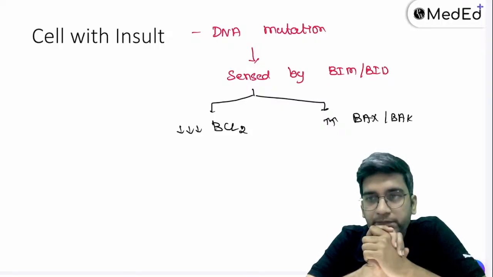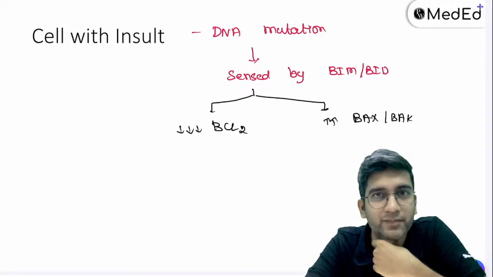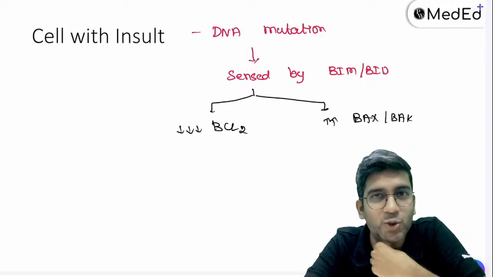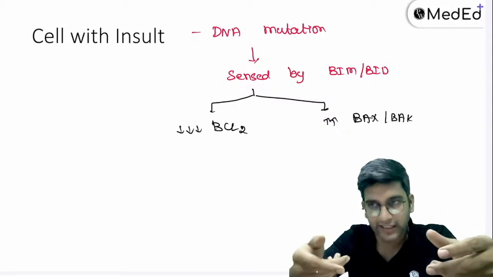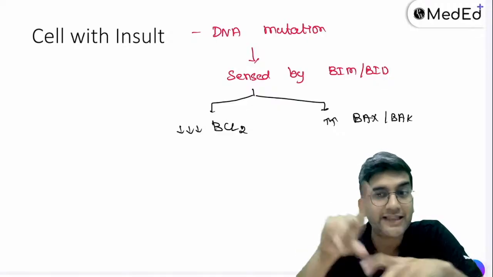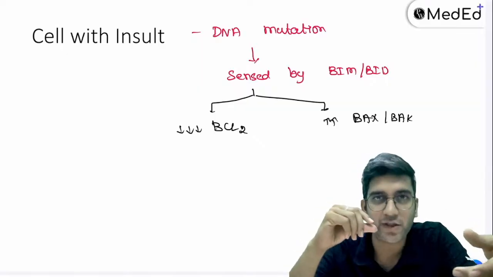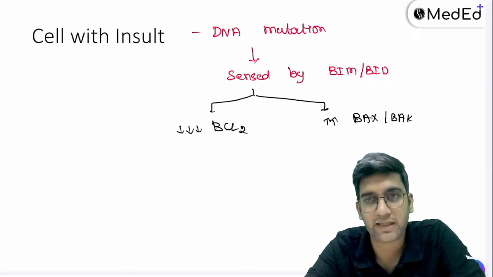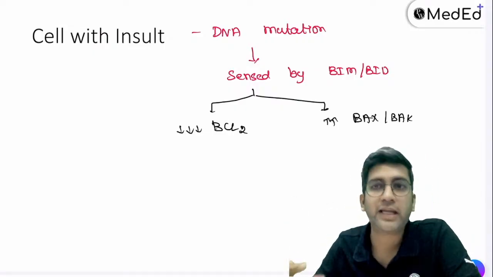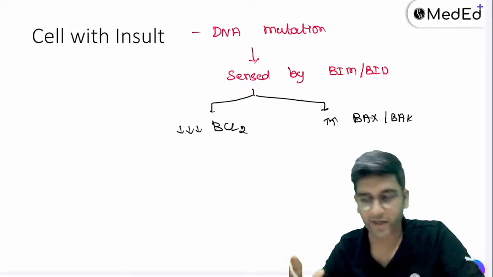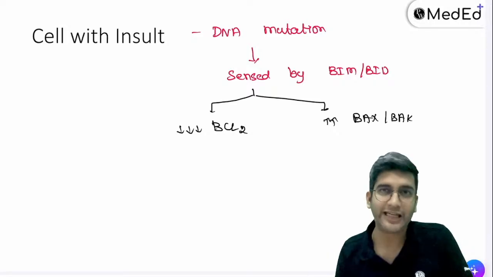Now, do you remember the lac operon? Biochemistry. E. coli, lactose, glucose, everything. So can I say one event can turn off some genes and one event can turn on some genes? Kind of. That happens in your E. coli. In a similar way, BIM, BID, BAD, PUMA, NOXA will turn off BCL2, so it will not be produced, and turns on BAX and BAK. Kind of the similar pathway which happens in a eukaryote. The lac operon happens in a prokaryote. This genetic modification happens in the eukaryote, right? I know only a little bit of the lac operon, so don't ask me many questions on that. This is an example of a eukaryotic lac operon-like process, right?